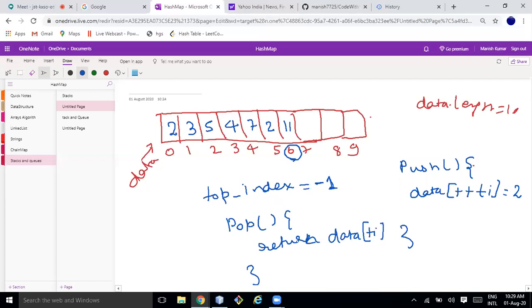But I have to decrement this top index also, so that it will be next pointing to this one, and I have to remove this one, and to remove this one I have to assign it to null. So how can I do this change? Okay,